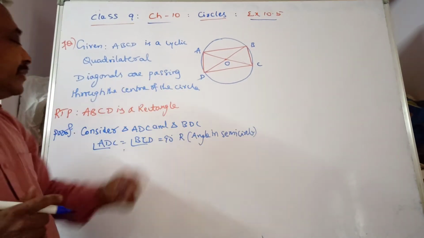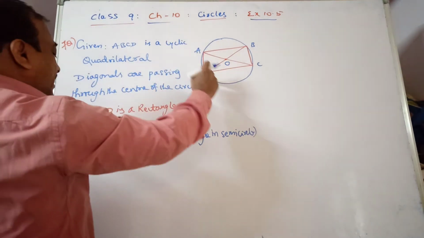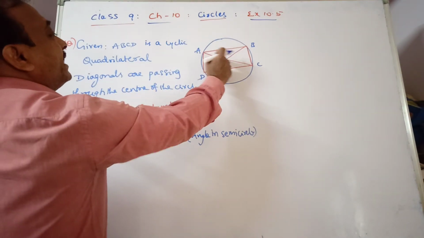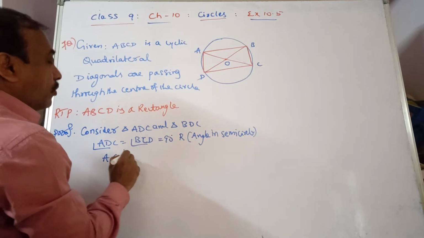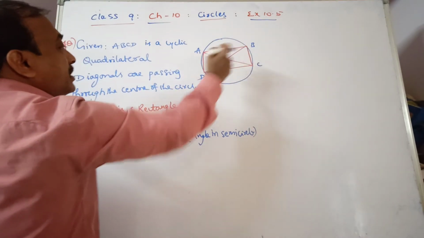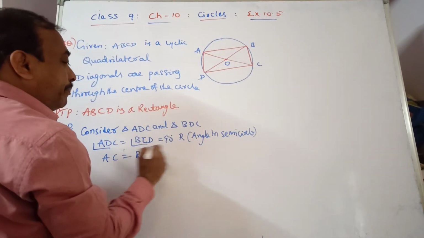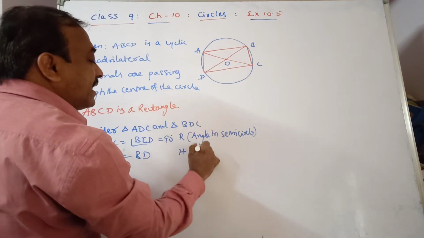Next, opposite to 90 degrees, what do you call it? Hypotenuse. So in triangle ADC, opposite to 90 degrees we have AC, and in triangle BCD, opposite to the right angle we have BD, which are the hypotenuses.